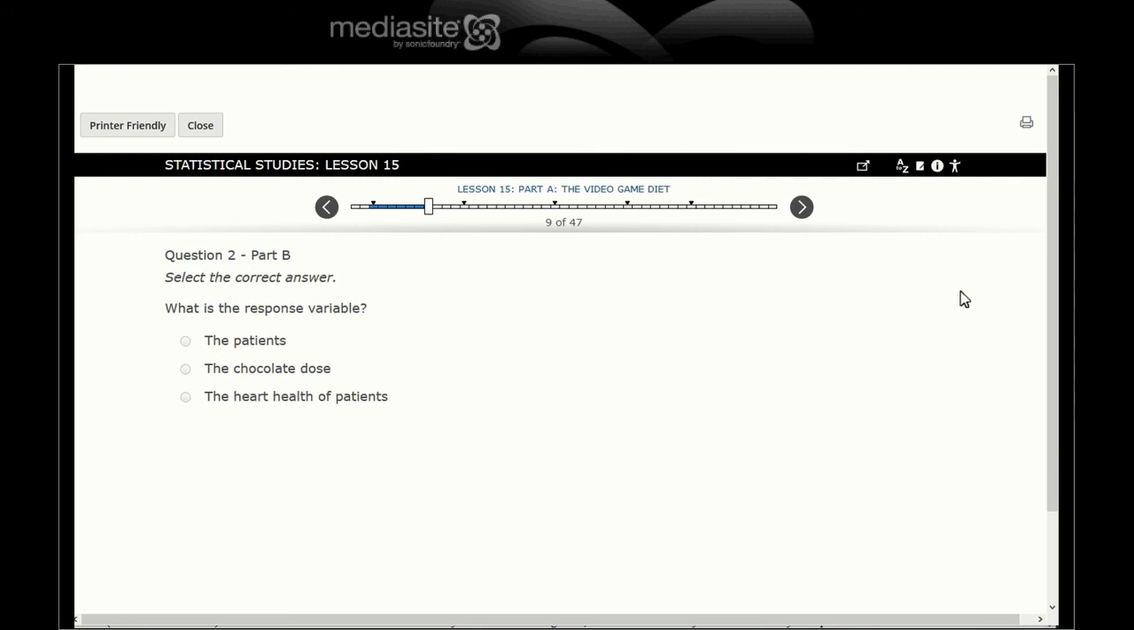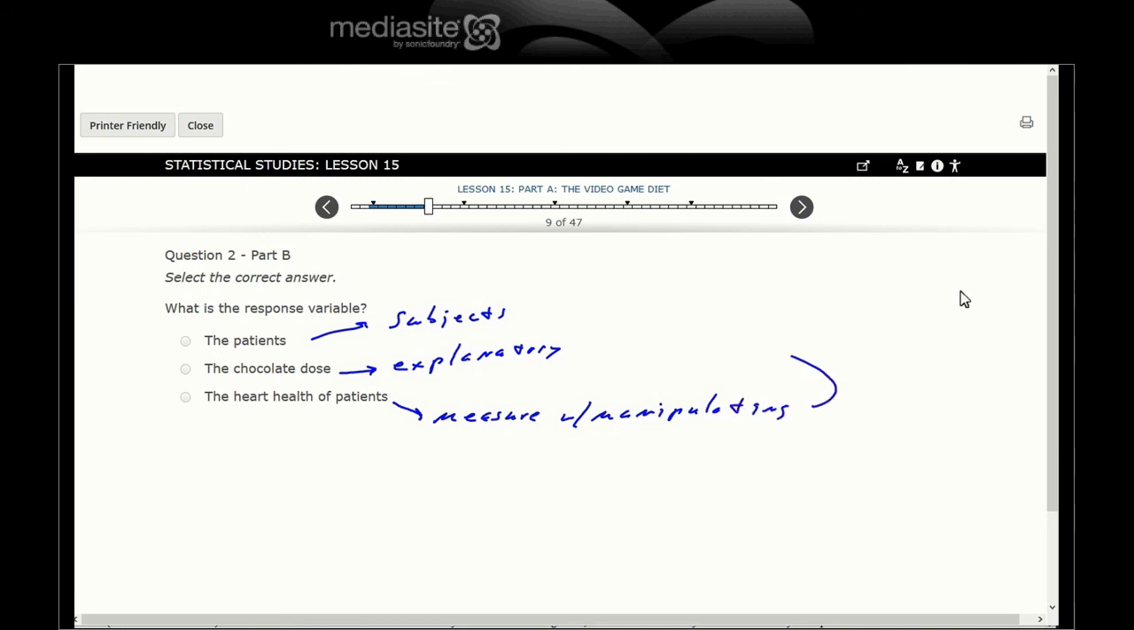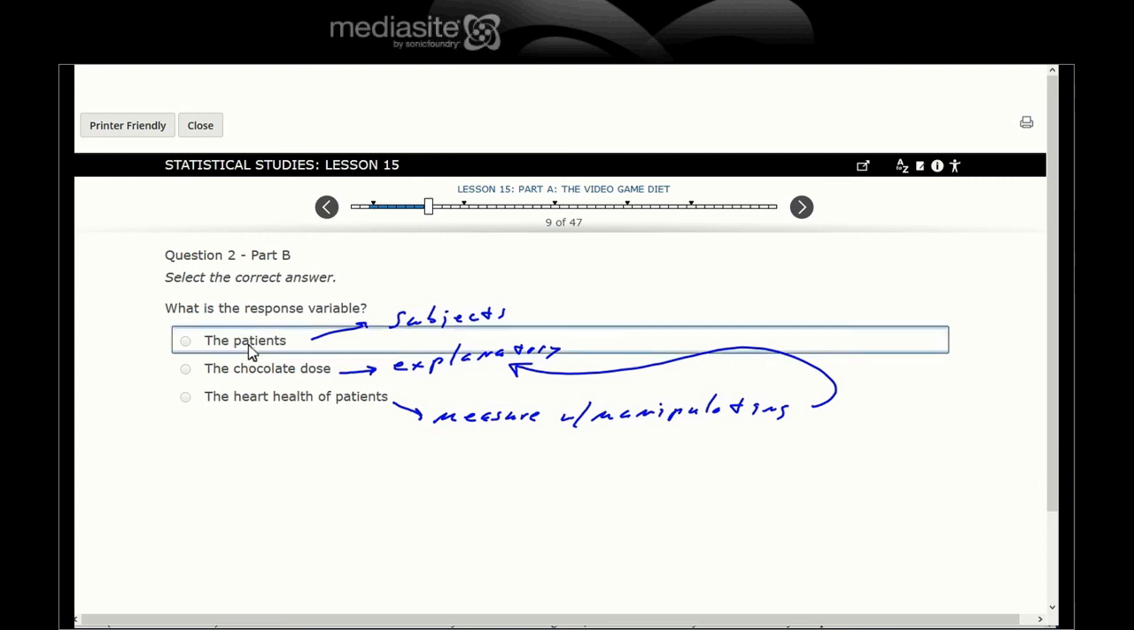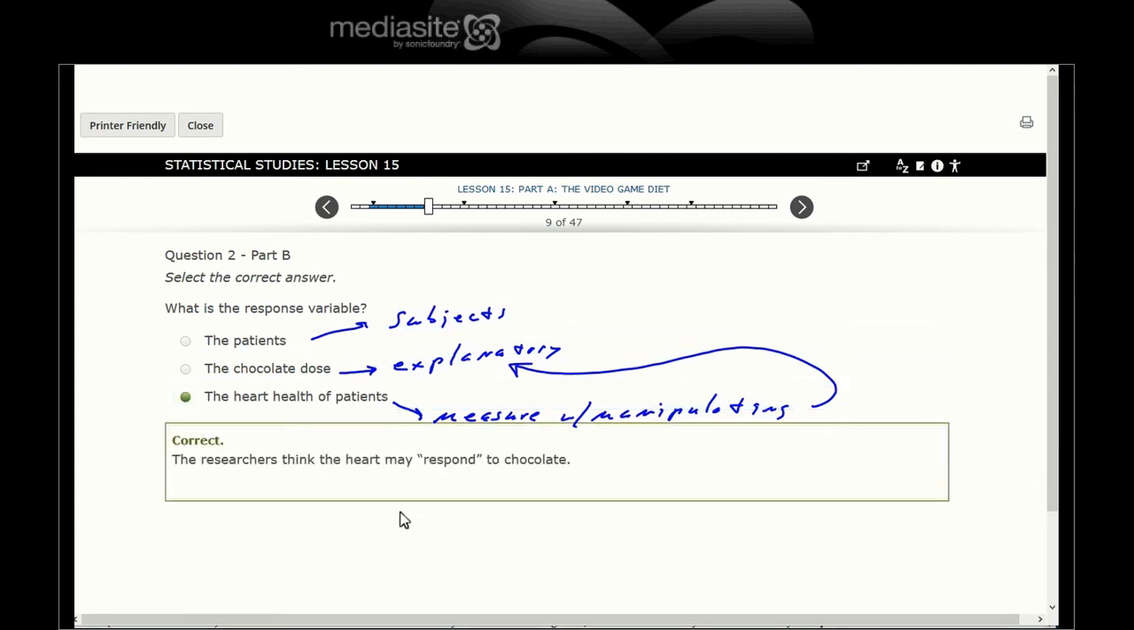So what is the response variable? Again, the patients are the subjects. We've already said this is the explanatory. And this is what we're going to measure while manipulating the explanatory. That's what we're trying to prove or disprove.